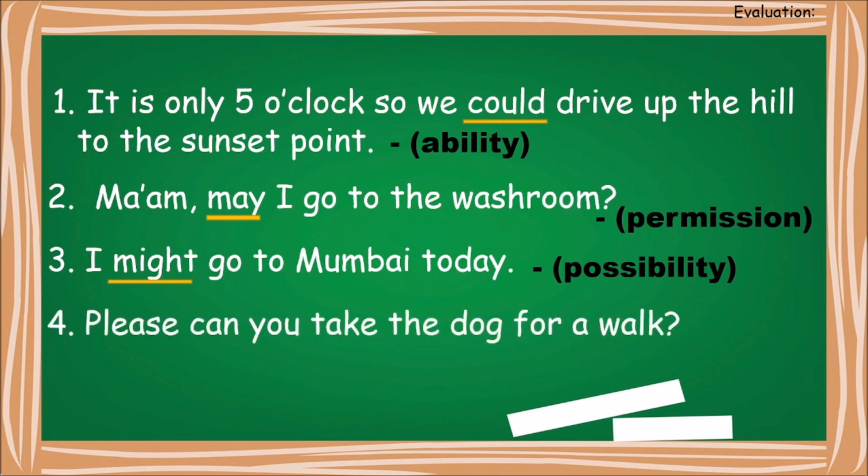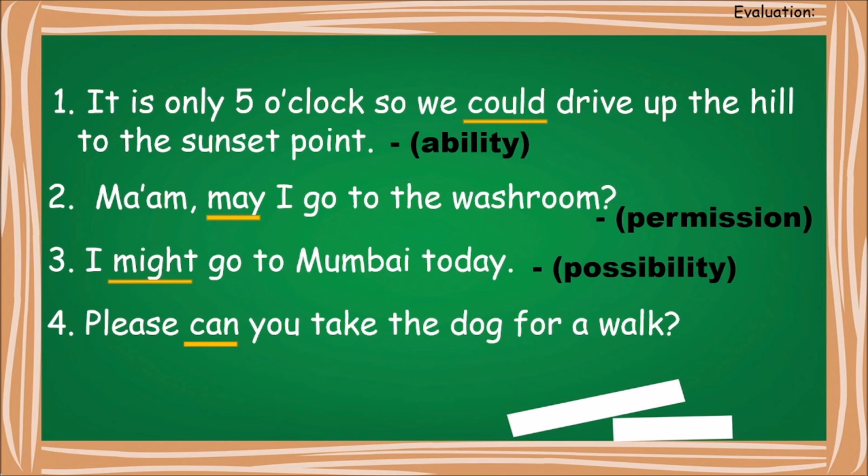Please can you take the dog for a walk? मैं क्या बोल रहा हूँ? Can you. Now which is the modal verb over here? Can. You all know the modal verbs right now, right? So it's can. Now can क्या काम कर रहा है? Please can you. मतलब मैं नहीं. क्या तुम डॉग को लेके जा सकते? तो मैं क्या कर रहा हूँ?